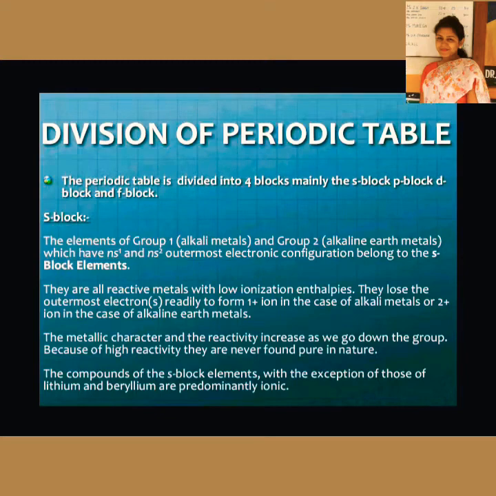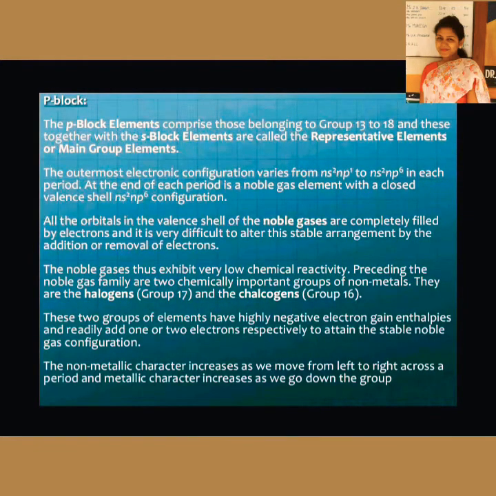All of us know about their chemical reactivity. For example, sodium of group 1 reacts violently with air and water. There is also an exception: the first elements of the respective groups, lithium and beryllium, are predominantly covalent rather than ionic.